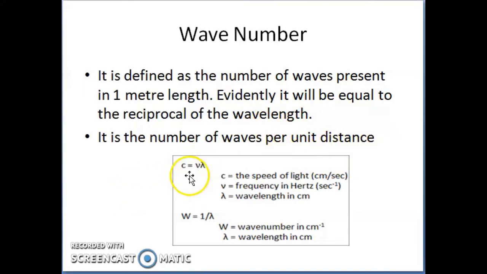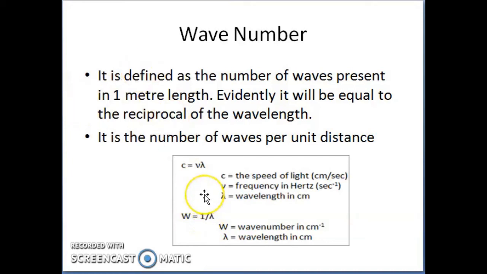We know that c is equal to frequency in hertz times lambda, or c is equal to mu lambda, where c is the speed of light, mu is the frequency, and lambda is the wavelength in centimeters. So wave number is the reciprocal of the wavelength.